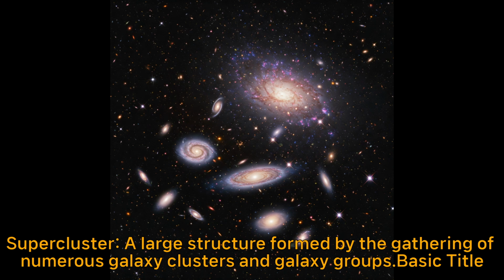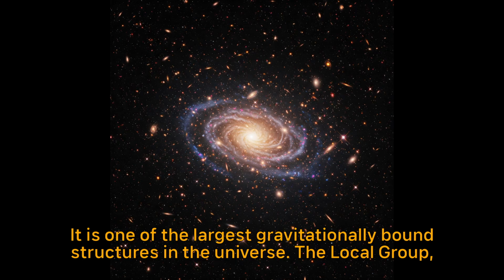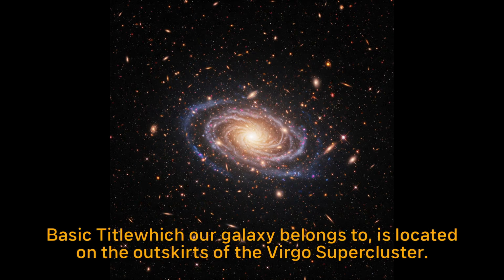Supercluster. A large structure formed by the gathering of numerous galaxy clusters and galaxy groups. It is one of the largest gravitationally bound structures in the universe. The local group, which our galaxy belongs to, is located on the outskirts of the Virgo supercluster.